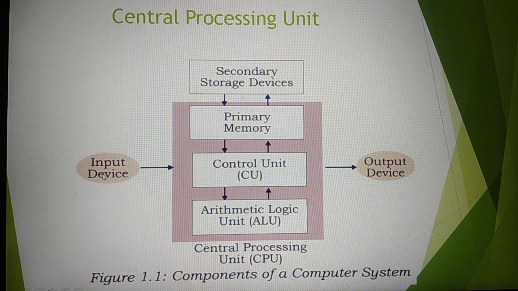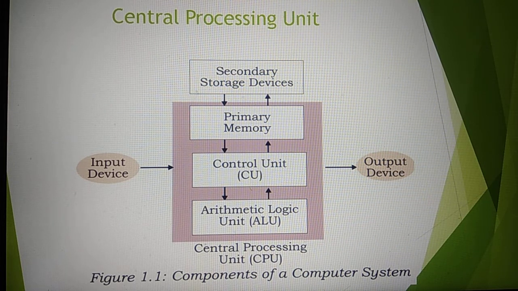So first we give any input, then it will be stored in primary and maybe secondary memory, then data is taken from memory.